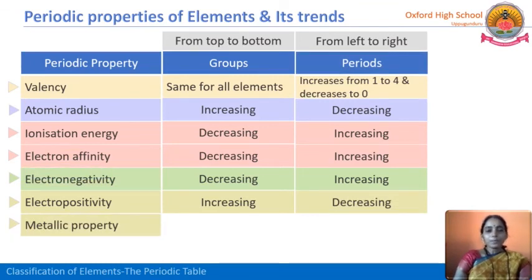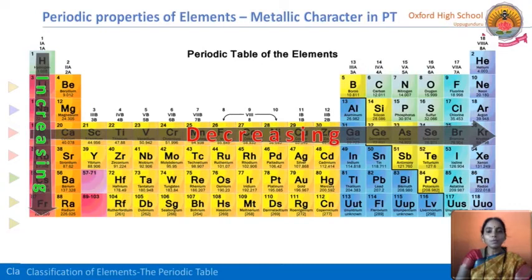Metallic property. But here you observe this one, both electropositivity and metallic property are same. What is metallic property? We know that in our periodic table, most of the elements are metals. So metallic property, how is it trending in groups? Let us see. First A group from hydrogen to francium. How is it trending? Because all these first A group elements are metals, metallic character increases.